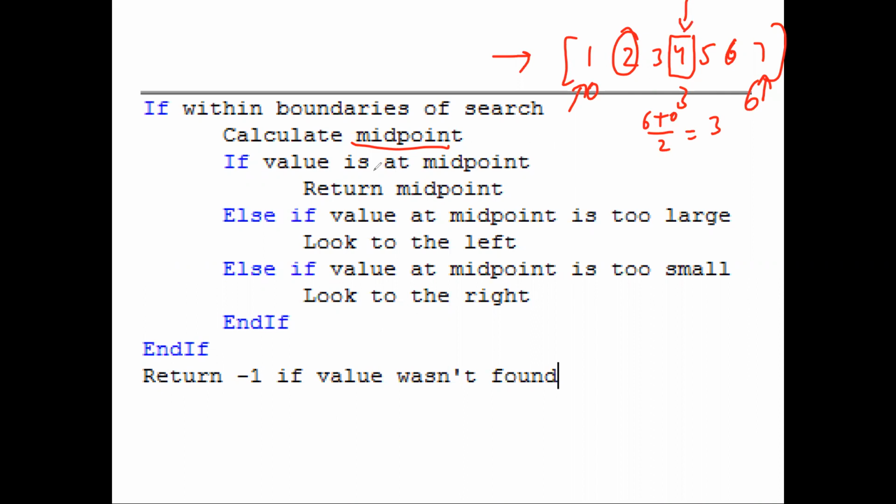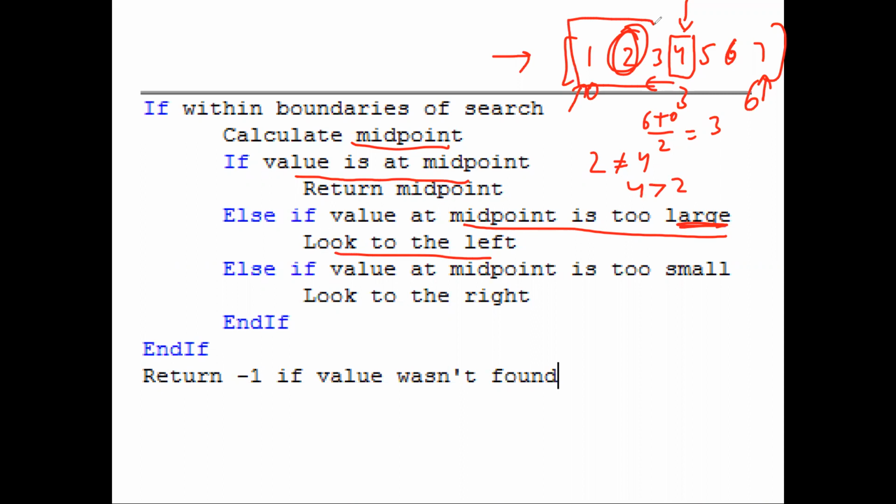now I will check whether my value is at midpoint. I was searching for 2. So 2 is not equal to 4, and if my value at midpoint is too large, or maybe only large will work. So if my 4 is greater than 2, we have to look to the left. It means that we have to come to the left and we have to keep our search between this only instead of the full list.